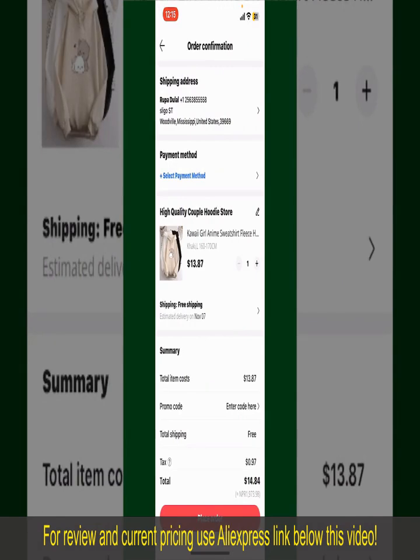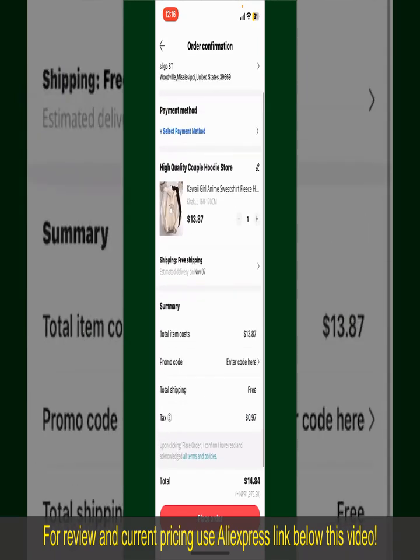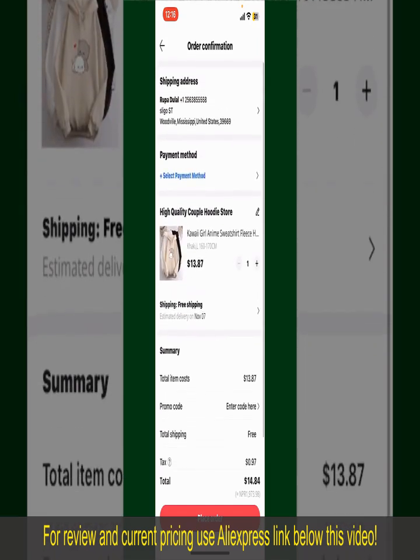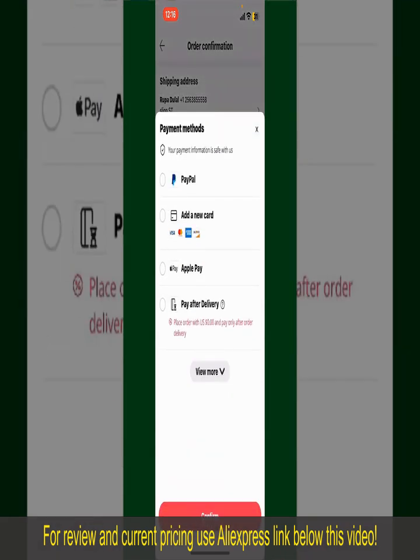other information. On this page, it'll show you the order details and the summary for the product. You can enter a promo code if available, and you'll also need to enter your payment details. Tap on Select Payment Method from the option and choose your desired payment method. You can select PayPal, add a new credit or debit card, select Apple Pay for your purchase, or simply pay for the product after delivery.